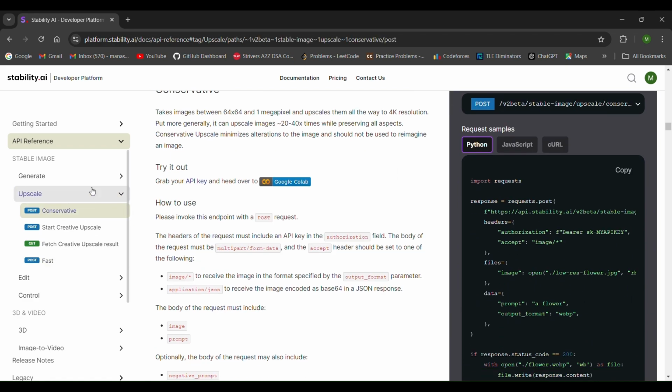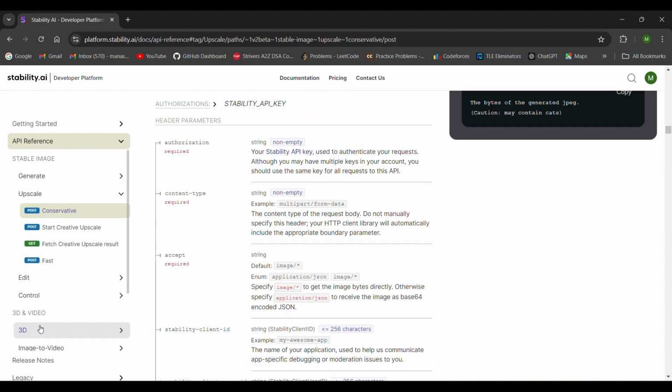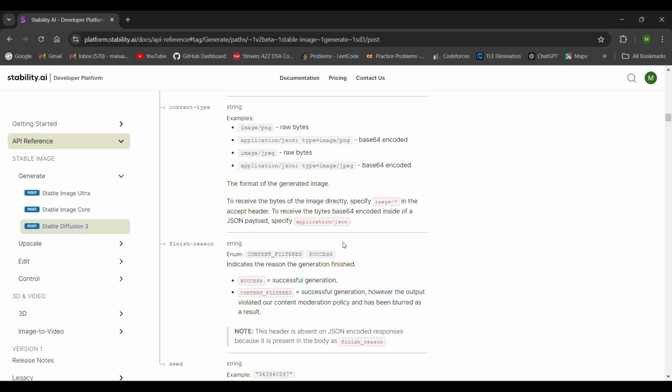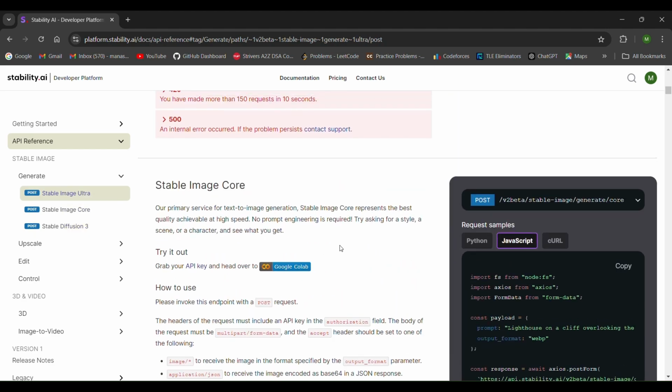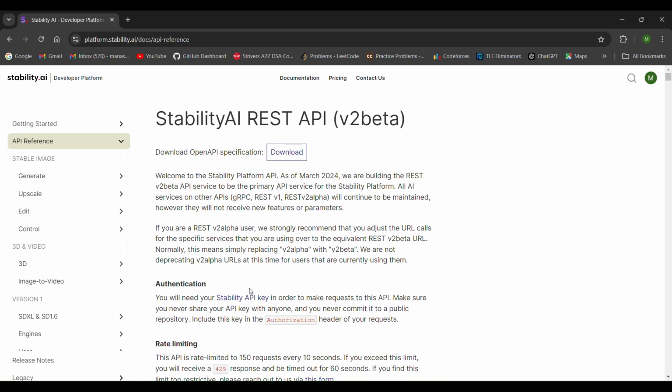And these are some upscale APIs. So you can explore at this Stability AI developer platform the different APIs, and you can choose which one you want for your project. Now next we will see how to generate your API key.